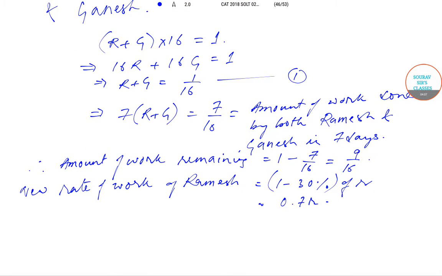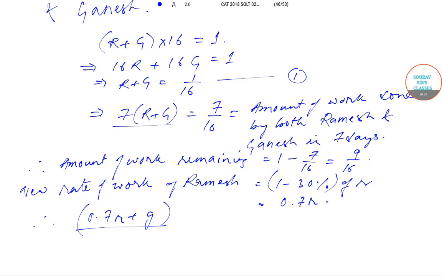Okay, so now these two, Ramesh and Ganesh, with the new work rates, they work for 10 days more. So we can say that (0.7 into R plus G), since they worked for 17 days in total and initially they worked for 7 days, so the number of days they worked with the new work rates will be equal to 10.